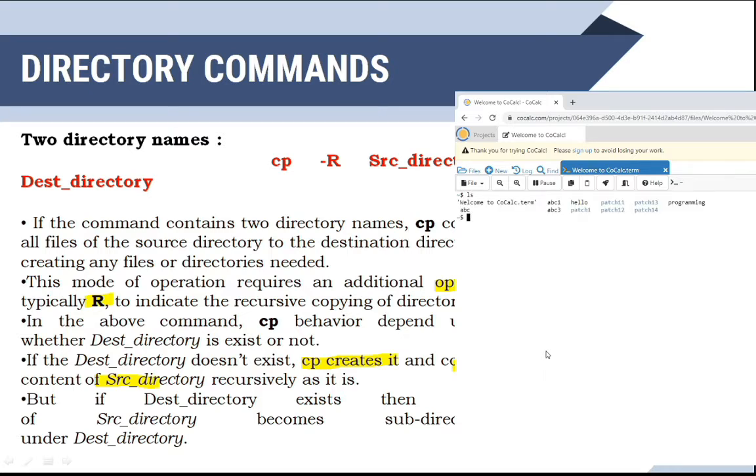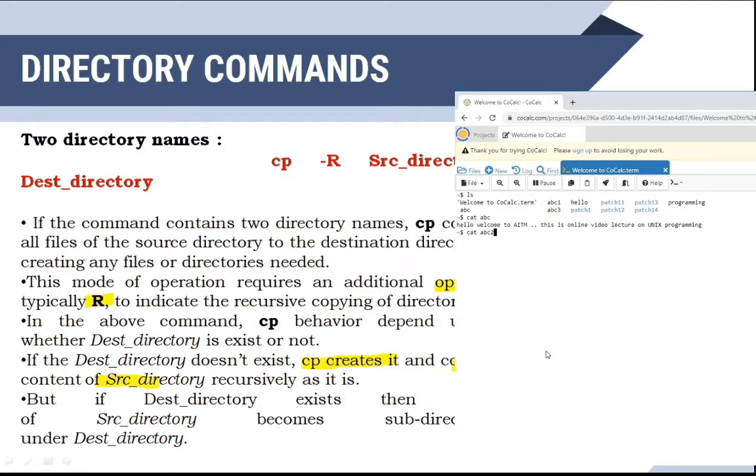We will see which all files are there. Okay, see, cat abc, I will check. Okay, the contents are present there. Okay, I am going to say cat abc.